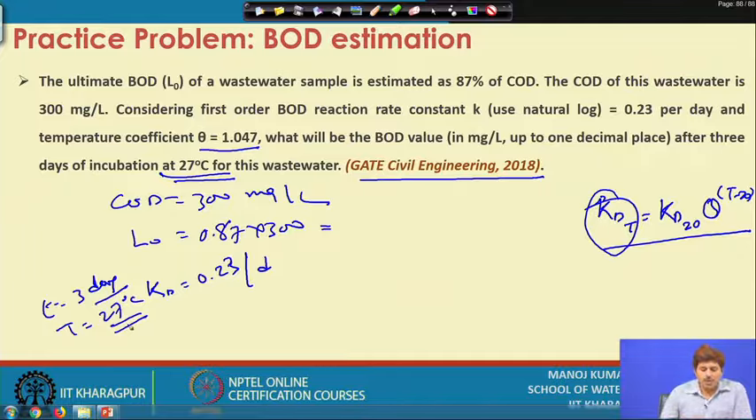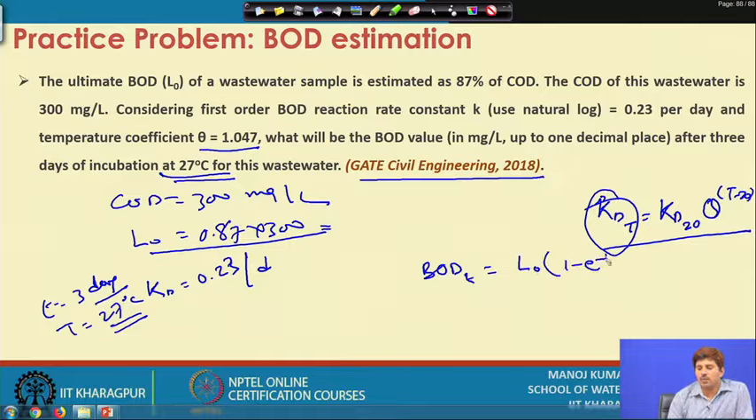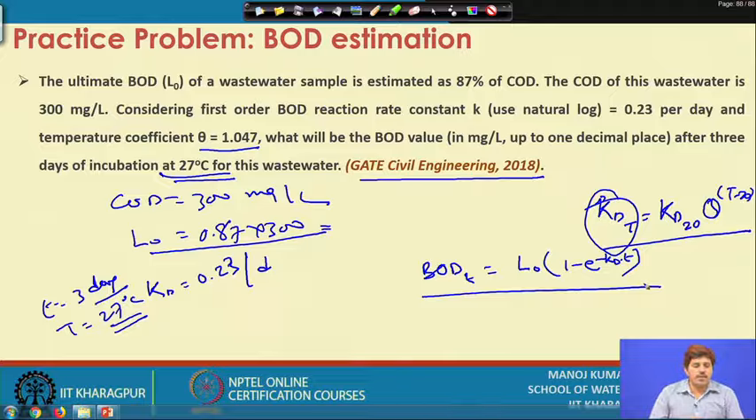So, we know the L0 value, and from the discussion that we had in the previous lecture, the BOD exerted, which is actually the BOD consumed or demand. We said that BOD at any time t is equal to L0 times (1 minus e to the power minus Kd times t). So, this expression we can directly use.